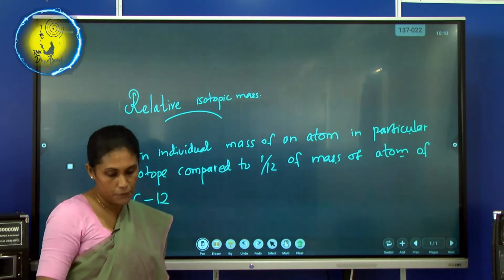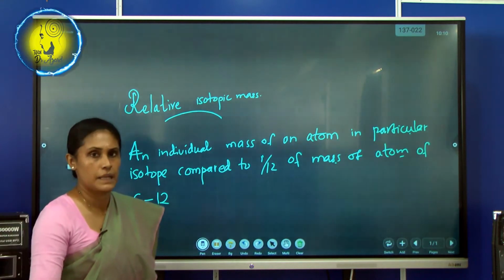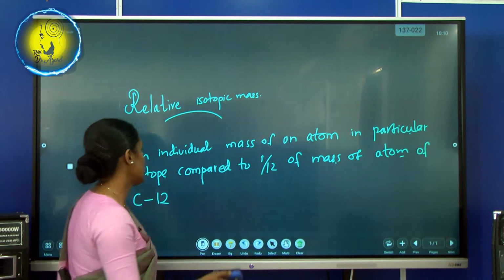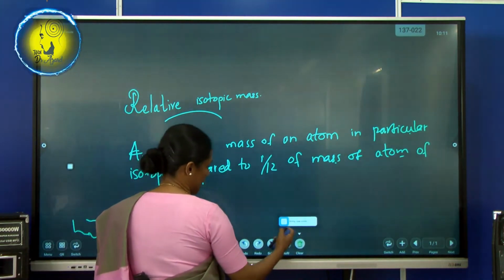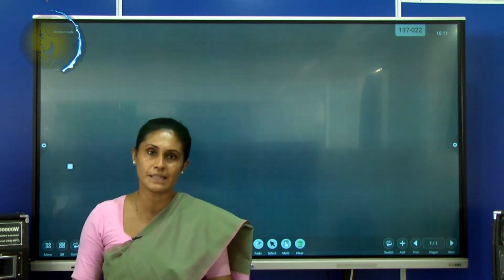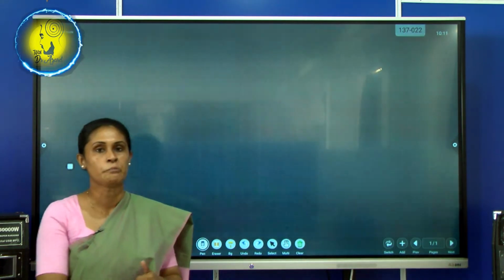In the same note, I have given you a sum. In the sum I have given some decimals, but right now I would like to take whole numbers because it's easy for me to simplify here.